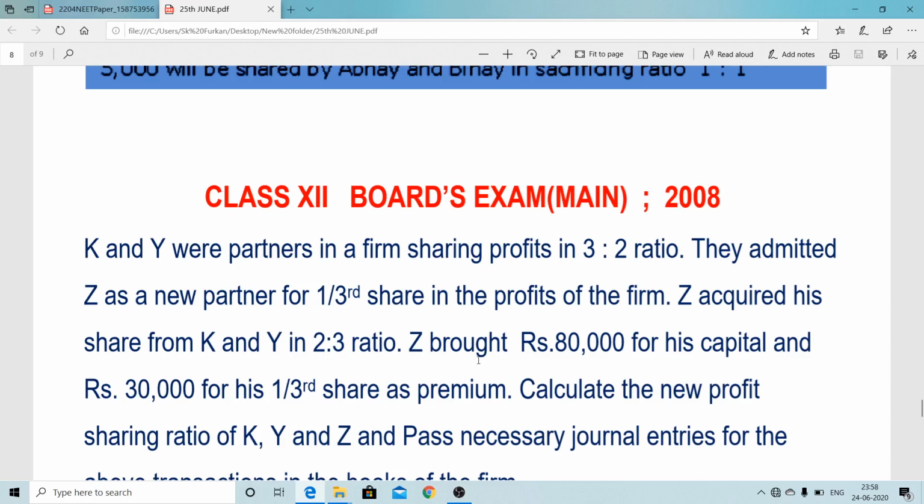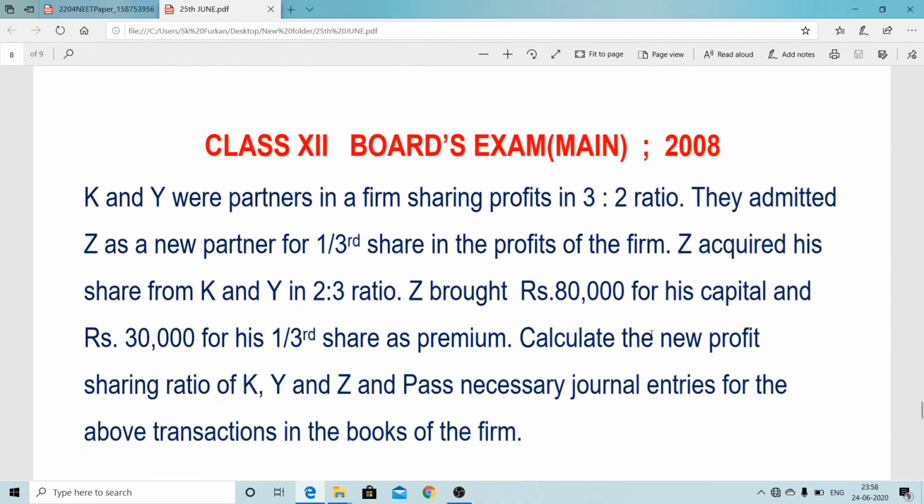So very simple, cash account debit to Z capital, and 30,000 for his 1/3 share of premium. That is premium for goodwill. So we have to pass bank account debit to PGW, PGW account debit to sacrificing partners' capital under SR. So here you have to find out SR. Here SR may be different, it may not be as usual, like here 'acquired', that way this word is provided. So first we'll calculate NR, then we calculate SR for verification.